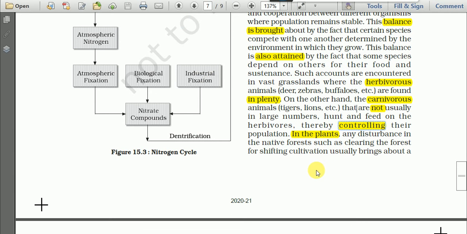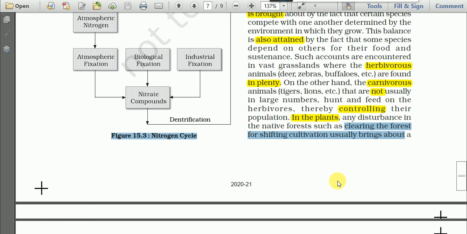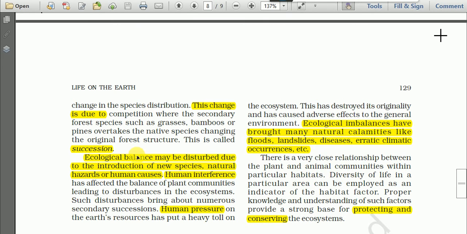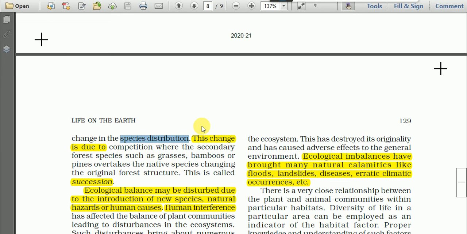And in the plants, any disturbance in the native forest, such as clearing of the forest for shifting cultivation, usually brings about change in the species distribution. So we have discussed the change in the distribution of animals, and the change in the distribution of plants.